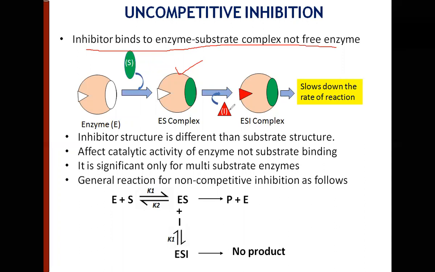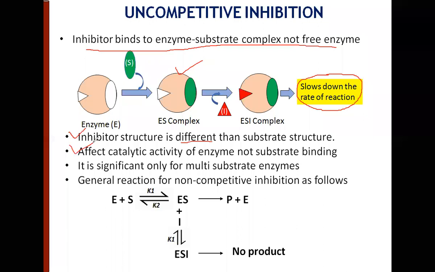In the preceding case, what happened? The inhibitor could bind to the free enzyme as well as the enzyme substrate complex. Here, the inhibitor can bind only to the enzyme substrate complex, and as a result it slows down the rate of reaction. Decomposition of this ESI complex is comparatively slow. The structure of the inhibitor is different; it's not similar or identical to the true substrate.